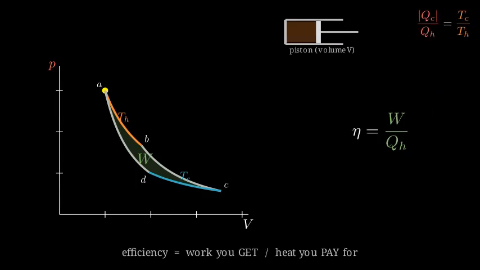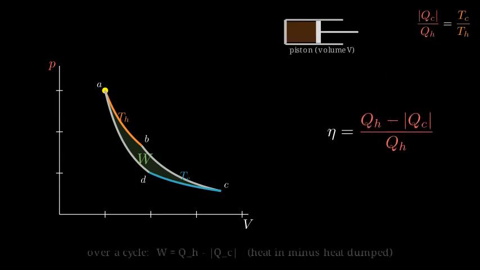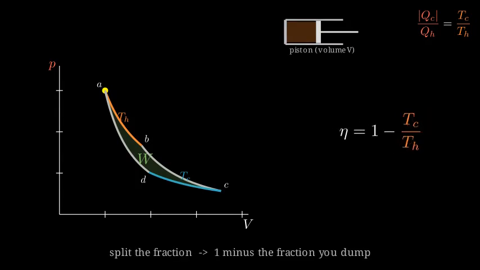Now efficiency, one honest line at a time. What you get over what you pay, work over QH. Over a loop the work is heat in minus the amount you dump. Split the fraction, 1 minus the dumped fraction. And that fraction is TC over TH. So it collapses to 1 minus TC over TH.